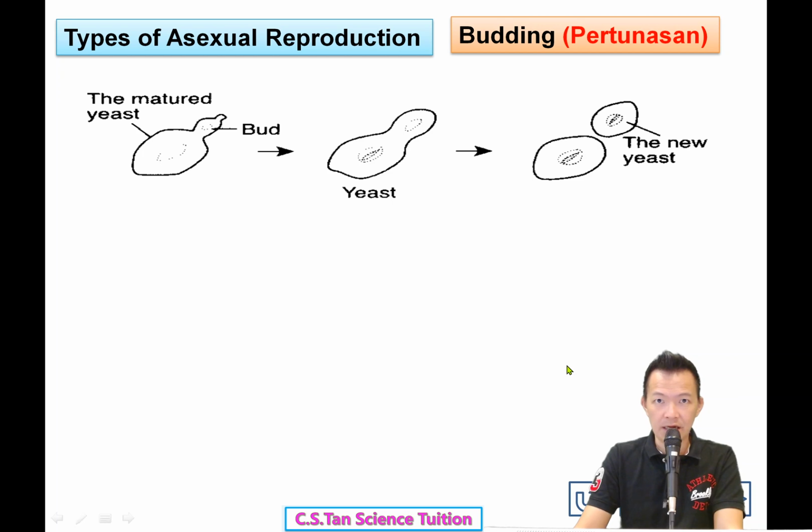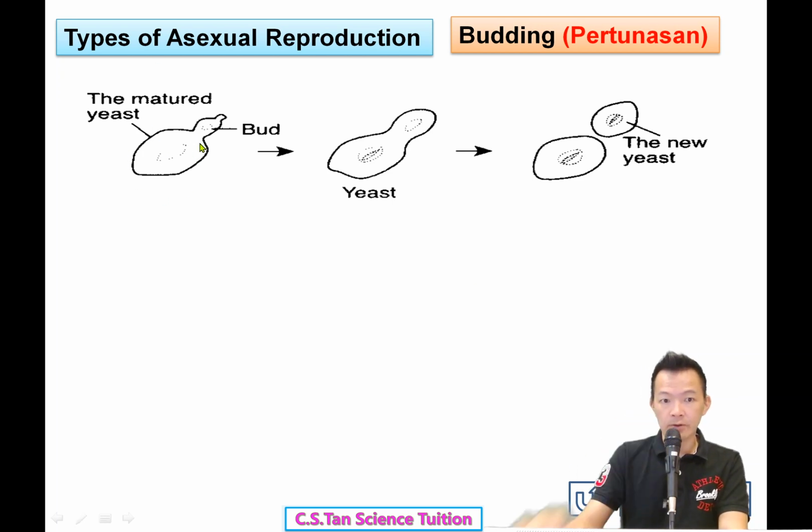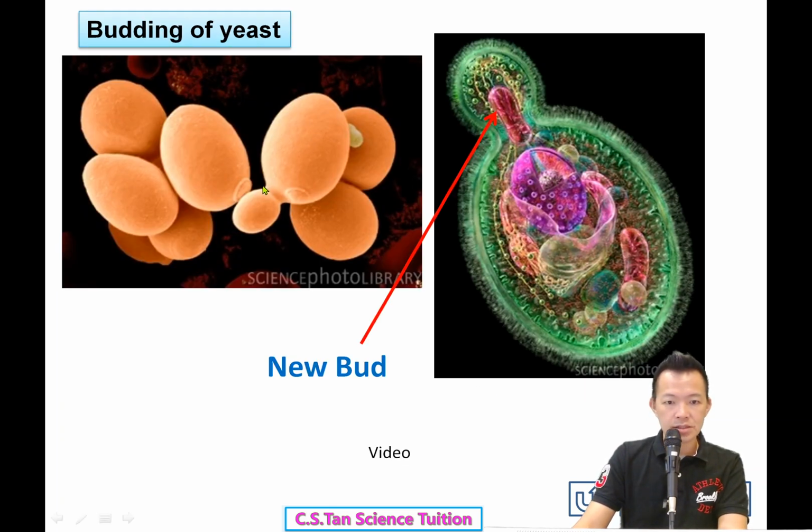Okay. Besides hydra, any example of the budding method? 除了 hydra 以外，还有谁呢？Yeast is actually unicellular, 单细胞。When the yeast becomes mature, it makes a new bud. 它做了一个新的 bud. The bud becomes bigger and bigger and finally separates from the parent, 跟父母亲分开。So this is a yeast, the new bud, 还有它新的 bud 来的啦。